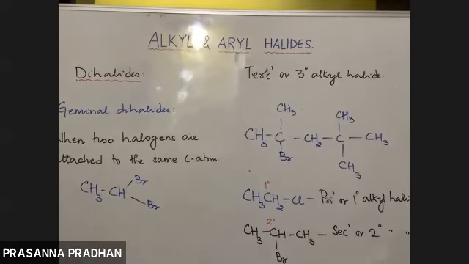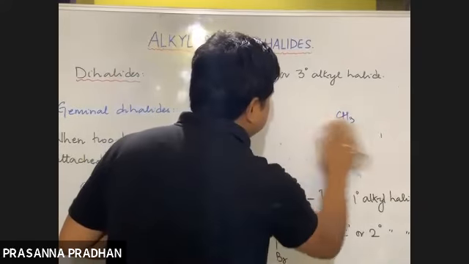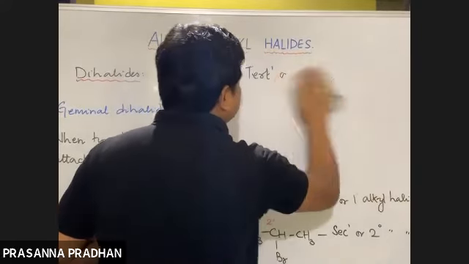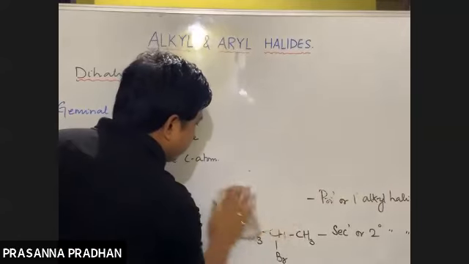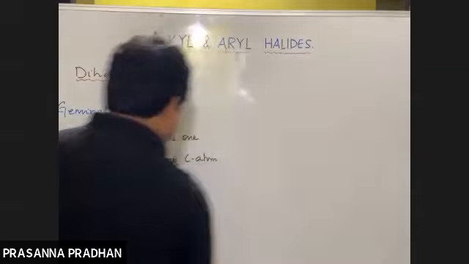This class of compounds is known as geminal dihalides. Dihalides, because two halogens are present. Geminal, since the two halogens are attached to the same carbon atom. You should know this, as it will be repeated in almost every chapter, so we should now develop a concept about all these things.